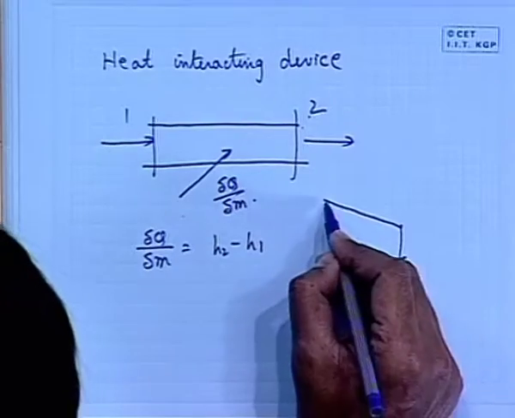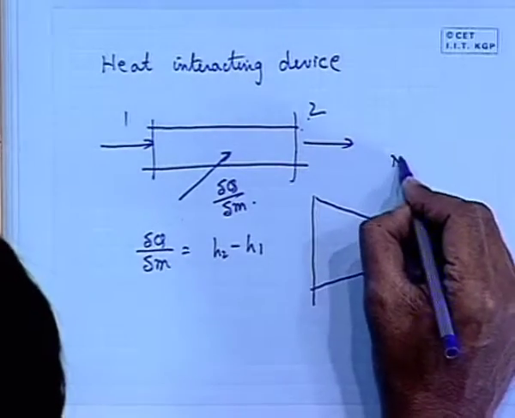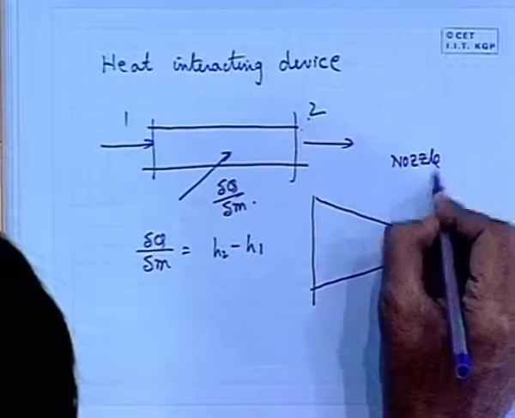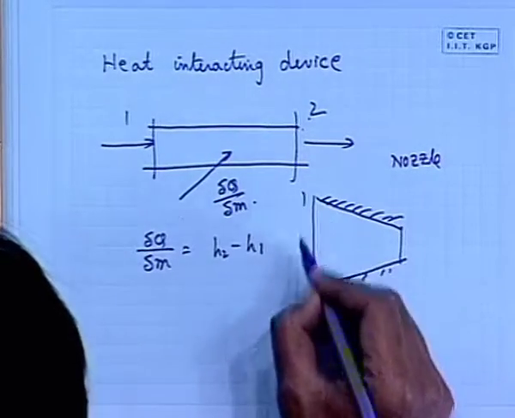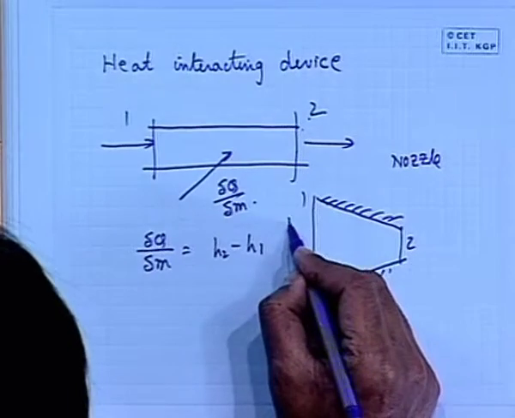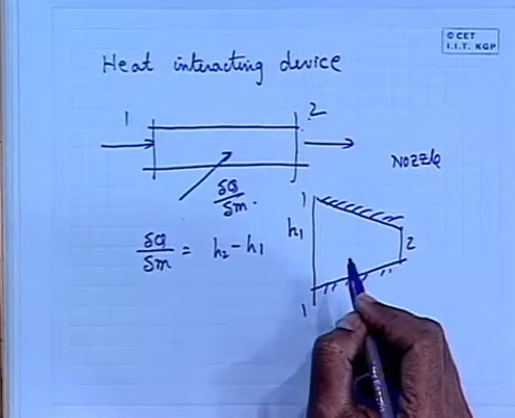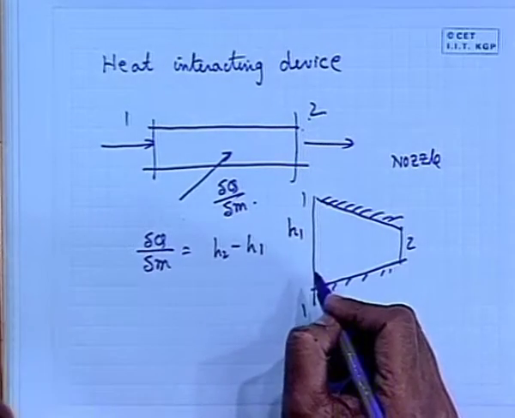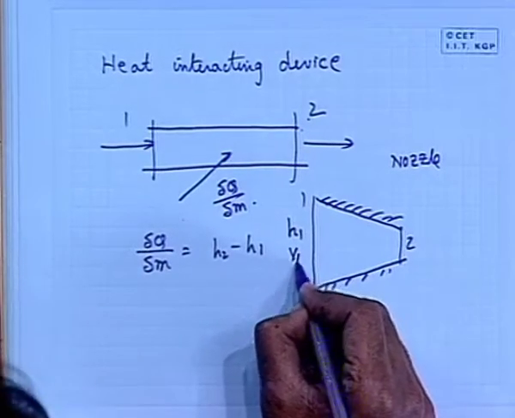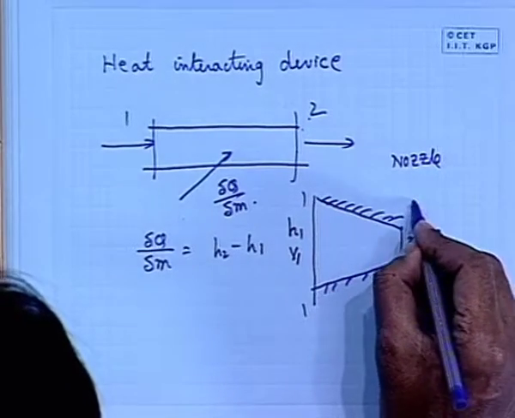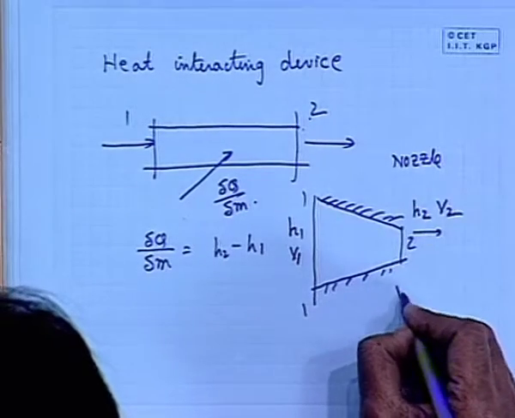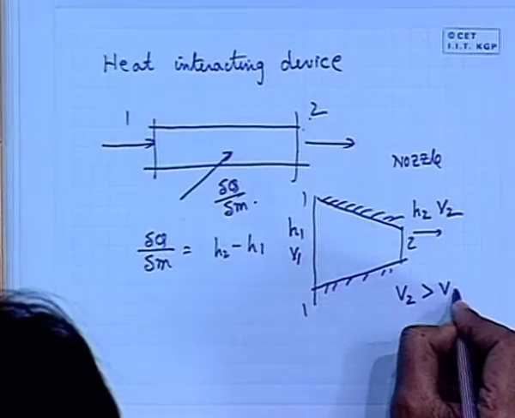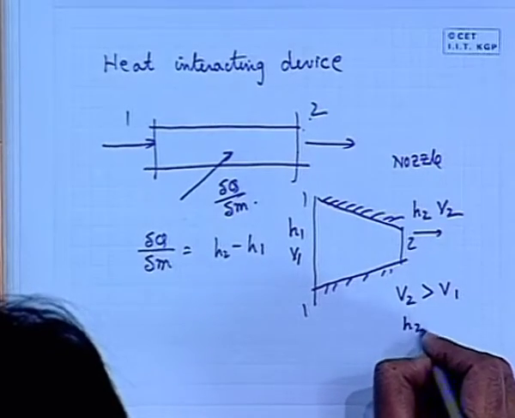What you will do here? A nozzle, an adiabatic nozzle, so that there is an adiabatic, insulated surface. So, at stream 1 and stream 2, the fluid comes in with enthalpy H1 and a velocity V1, and goes out with enthalpy H2 and a velocity V2. And what happens is that V2 is greater than V1, whereas H2 is less than H1.